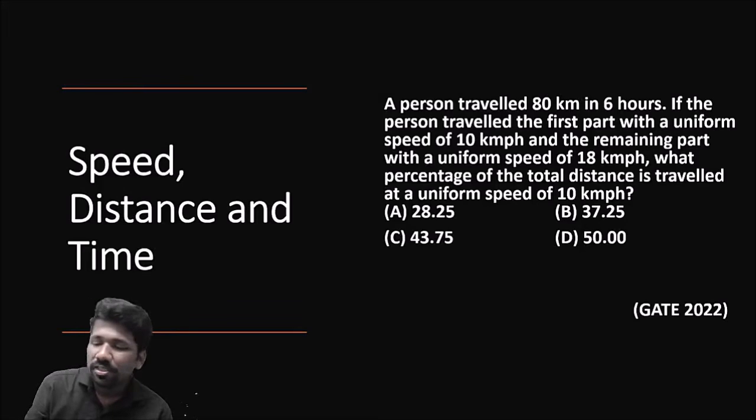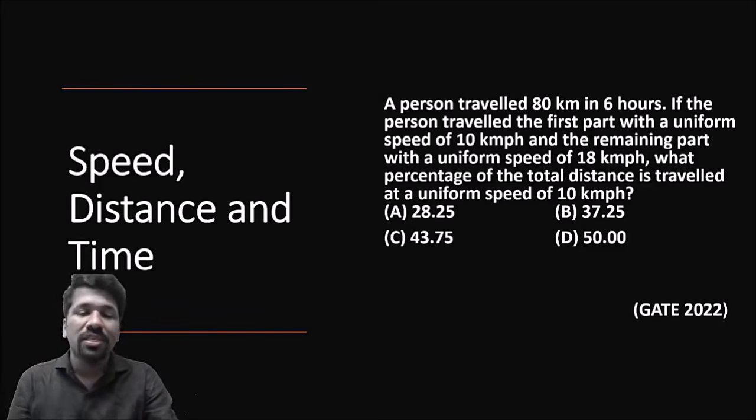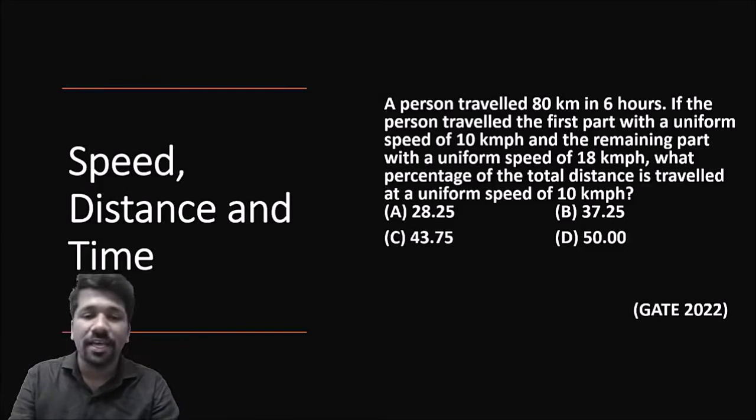वर्क एंड टाइम, स्पीड डिस्टेंस टाइम में डिस्टेंस ट्रैवल्ड पर यूनिट टाइम, दैट इज स्पीड. In work and time chapter, work done per unit time, that is efficiency. So ये efficiency speed is similar. So वो similarity समझ में आया तो ये दोनों chapters easily connect करके learn कर सकता है, बहुत ही simple हो जाएगा.